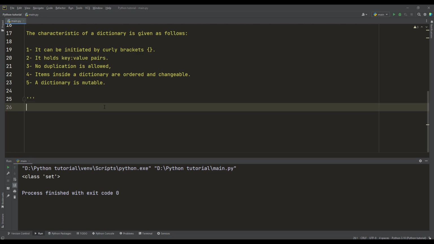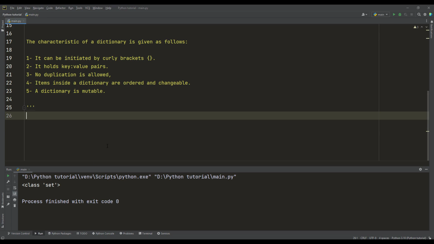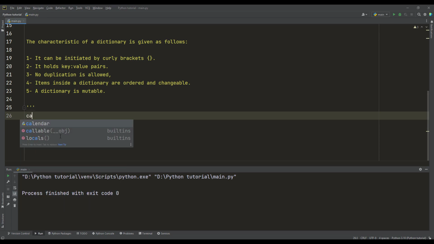Let us start by highlighting an example. For example, I want to take capitals of some countries, and I want to open the curly bracket, not round bracket. Especially for the beginners, you should consider that. I want, for example, to consider France. So I want to add a colon, then quotations here for the capital, which is Paris. This is the key and this is the value, and both are called a key value pair.